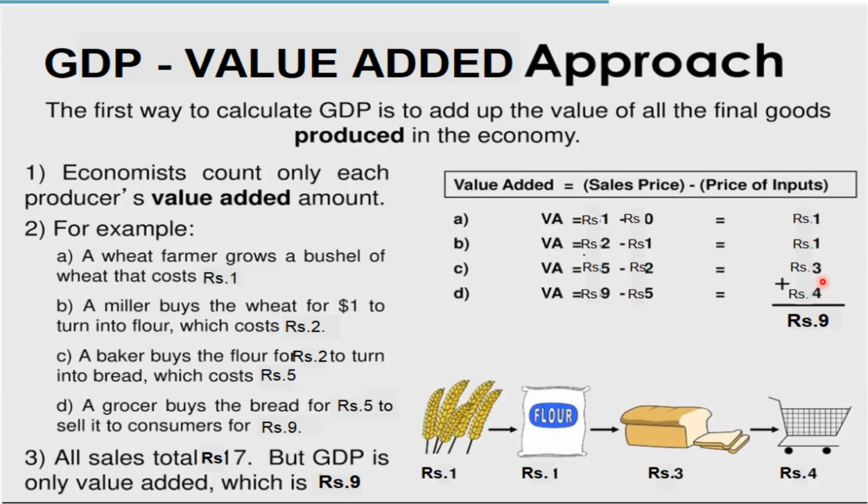So this is 4 plus 3, 7 plus 1, 8 plus 1, 9. But if you add the total 9 plus 5 plus 2 plus 1, it results in ₹17, but that is not GDP. GDP is only the value added, which is ₹9. So this is the value of the things added for making the bread. So this is called the value added approach.